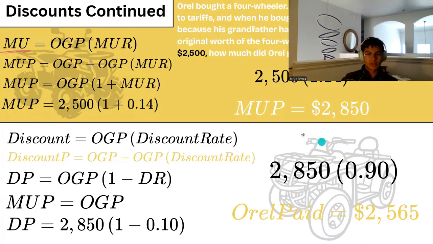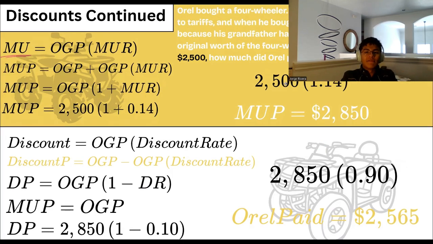All right, so discounts continue. Let's say Oral bought a four-wheeler. It was marked up 14% due to tariffs. And when he bought it, he received a 10% discount because his father had served in the military. If the original worth of the four-wheeler out of the factory was $2,500, how much did Oral pay for it?